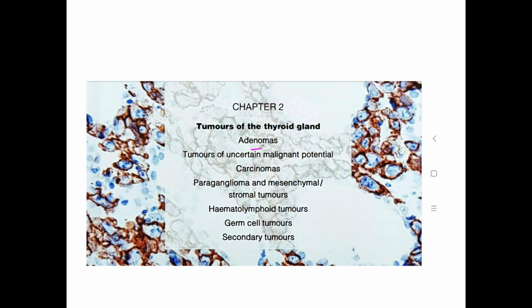Adenomas, followed by tumors of uncertain malignant potential, then carcinomas, paragangliomas and mesenchymal stromal tumors, hematolymphoid tumors, germ cell tumors and secondary tumors.